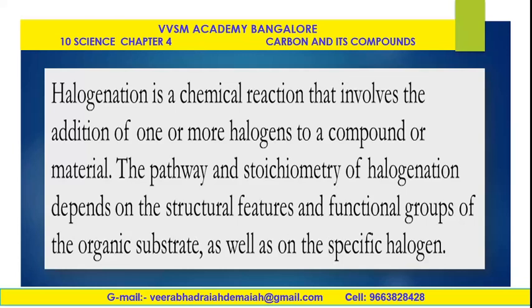Fluorine is a highly reactive element. Fluorine is a gas. Chlorine is also a gas. Bromine is a liquid. Iodine is a solid. The speciality of chemistry is that halogen salts are different things. Halogenation is a chemical reaction that involves the addition of one or more halogens, for example chlorination, bromination, iodination, etc. This is a very important factor, that halogens play a predominant role in organic chemistry.